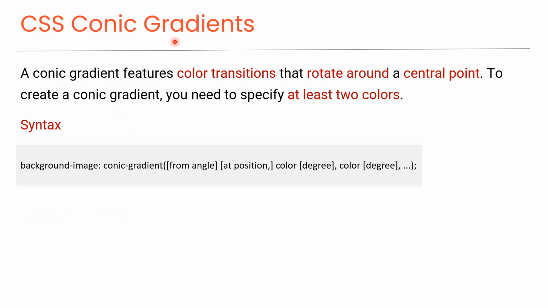CSS Conic Gradients. A conic gradient features color transitions that rotate around a central point. To create a conic gradient, you need to specify at least two colors. This is the syntax to specify conic gradients. Now we'll look at some conic gradient examples.